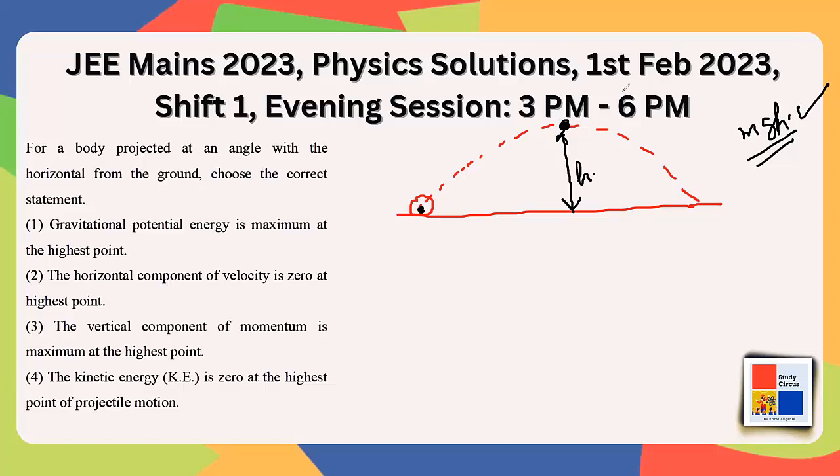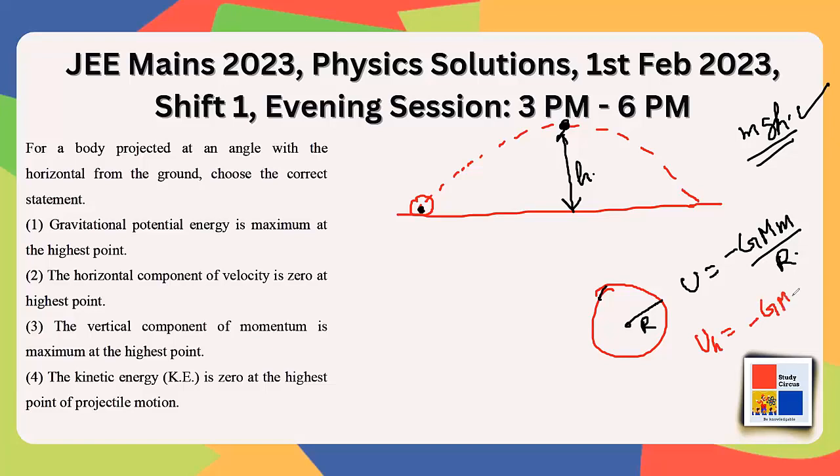Or you can look at it in the other way also, like let's say this is the earth, okay, and the potential energy at the surface, if the radius is r, is given by minus G times mass of earth times mass of the body upon radius r, right? So at any height h, it will be given by minus GMm upon r plus h, right? So now you see magnitude wise, this is going to be lesser and this is going to be more, isn't it? And this is negative, right?